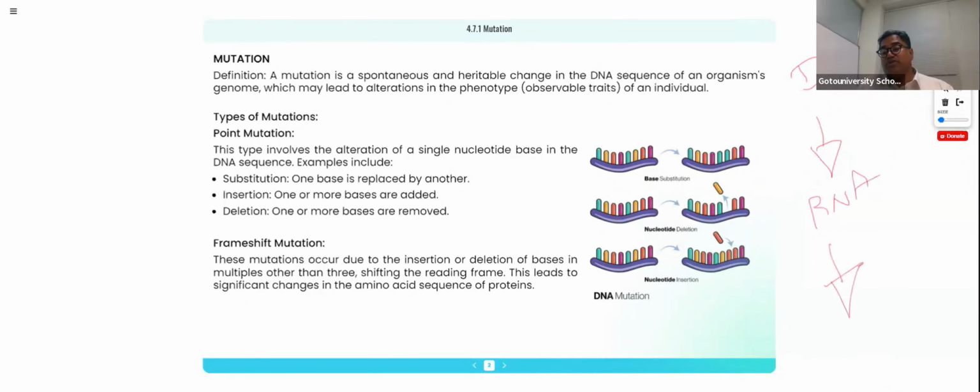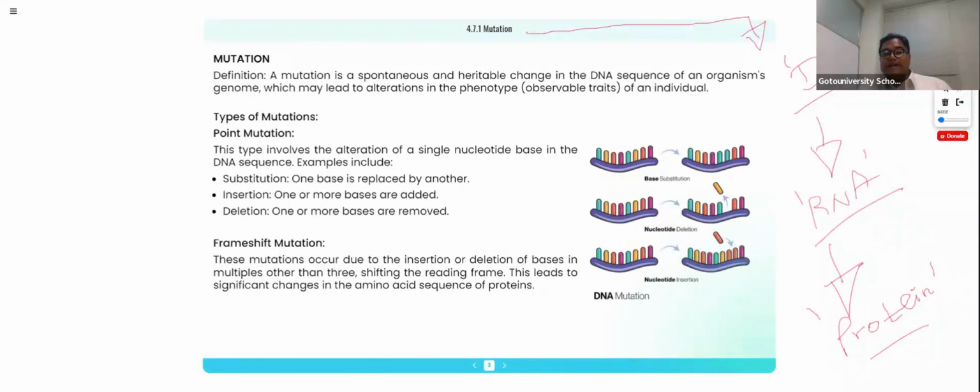Why is there a wrong protein? Because there is a wrong RNA. Why? Because there is a wrong DNA. Right? Wrong DNA, wrong protein. So wrong protein because of the wrong RNA because of the wrong DNA. Right? So this is because of the mutation.